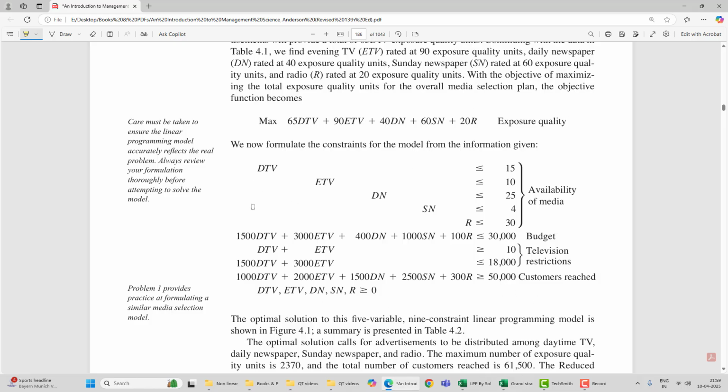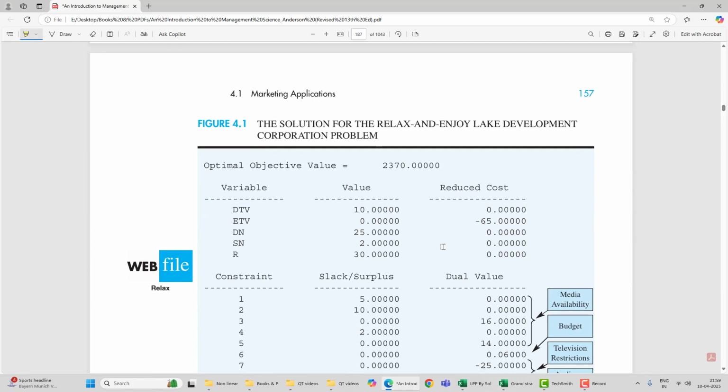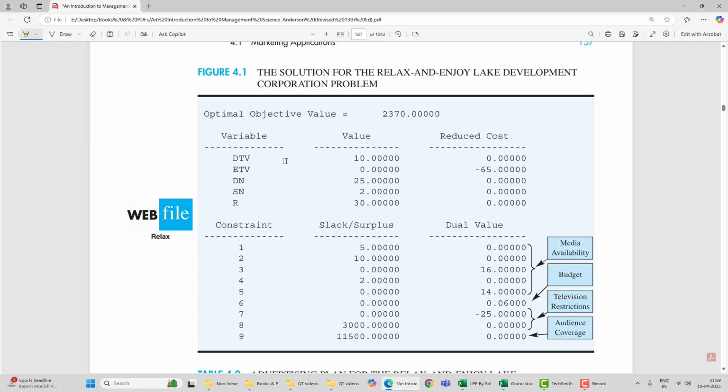Once you have this model ready, you know how to solve it, because I have explained that in my first 3 videos. This is an LPP model, so you will use Simplex LP. When you solve this, this is the answer you are going to get. So just cross-check your solution with these answers. DTV you have to use 10, ETV you should not use, daily newspaper 25, Sunday newspaper 2, and radio advertisements 30, and the maximum total exposure units you can reach is 2370.